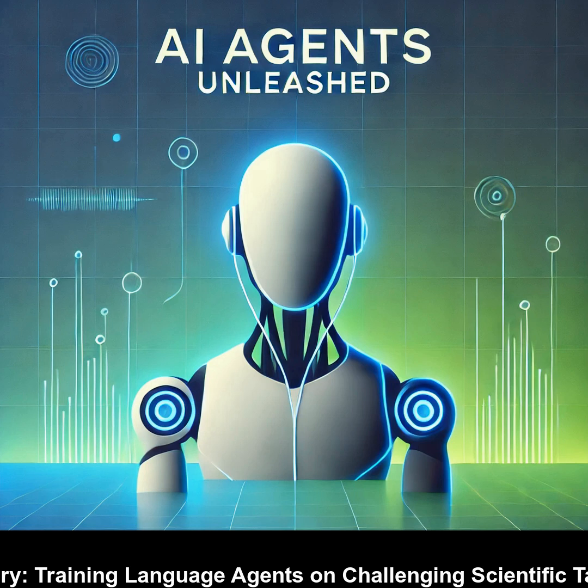Imagine teams of scientists working alongside AI agents, each contributing their unique strengths to tackle some of the most pressing scientific challenges. So like a true partnership. Exactly. The AI could analyze massive data sets, identify promising research avenues, and help design experiments, while the human scientist could provide the intuition, critical thinking, and domain expertise needed to guide the research and interpret the results.